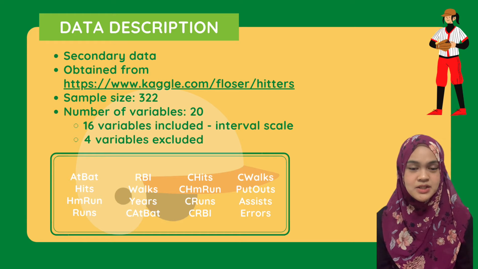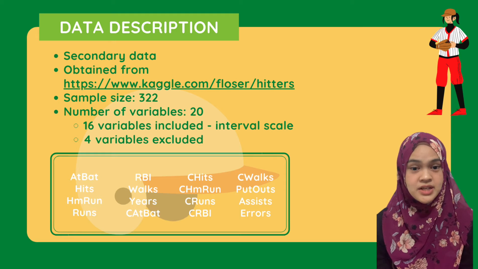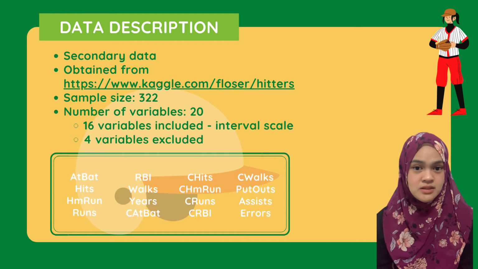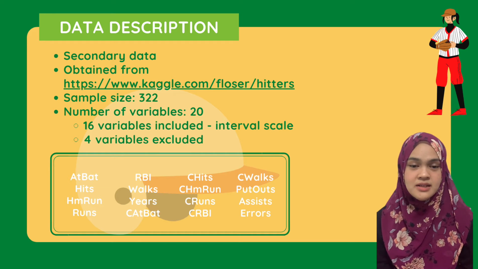Next, we have the data description. For this research, it was easier for us to just obtain secondary data. We used data from the website kaggle.com named Hitters, which has variables describing the Major League Baseball in the seasons of 1986 and 1988. The data has a sample size of 322 with 20 variables. For this research, we only use 16 variables as shown in the table here. 4 of them are excluded from the study.